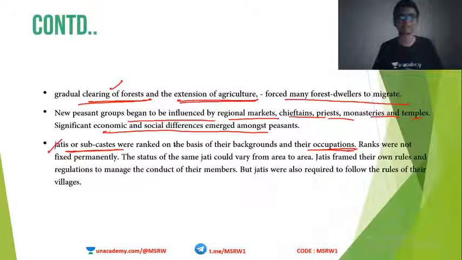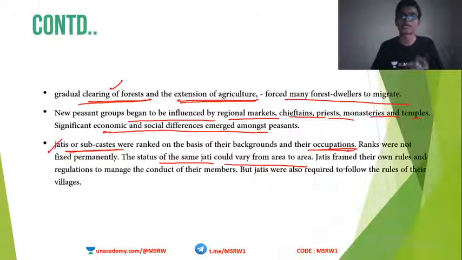That is what I am saying. It is not permanently fixed that this particular group of people are always lower caste and this particular group are always upper caste. No, nothing like that. There was flexibility between them, or there was movement between different castes based on occupation, based on economy, etc. Okay, so the status of the same jati could vary from area to area. One particular jati might be extremely powerful in South India, but in North India that jati might not be that powerful. It would be some other. So based on region also, the power and influence of various jatis changed.